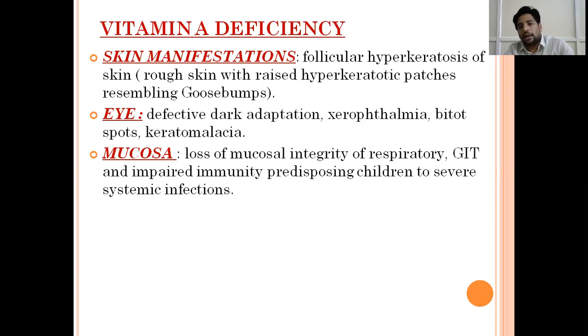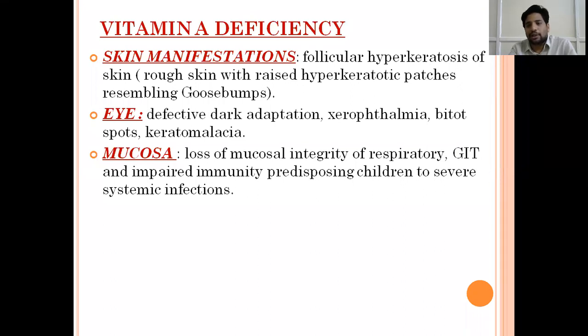Next, eye defects. Initially, eye defects present as impaired dark adaptation. Dark adaptation is when you go from a lighted area to a dark room. It takes time for you to adapt to that area, and then you will be able to see in the dark. That is dark adaptation, and it is hampered initially. Later they can present as night blindness.